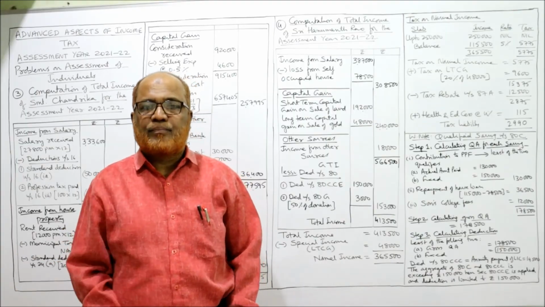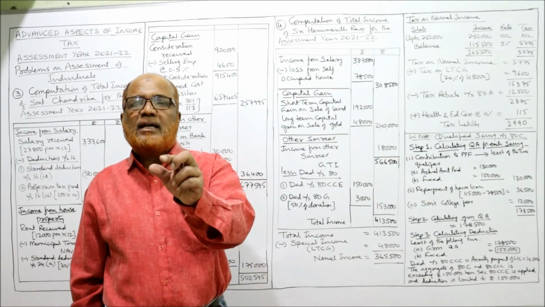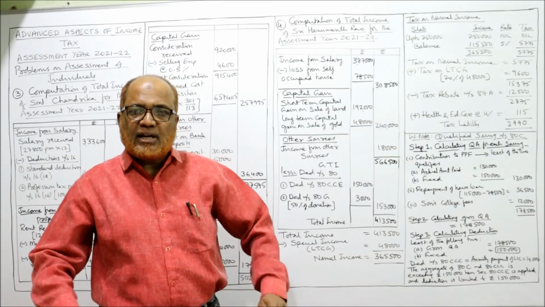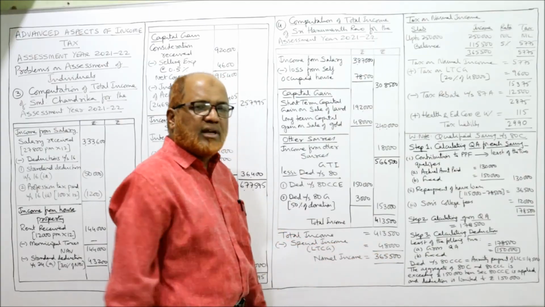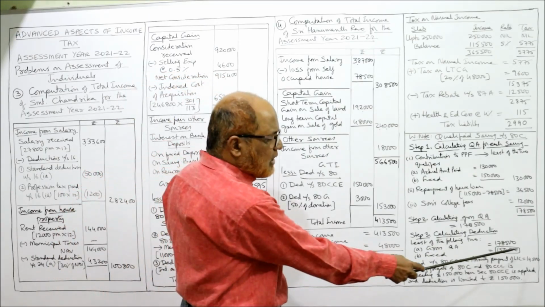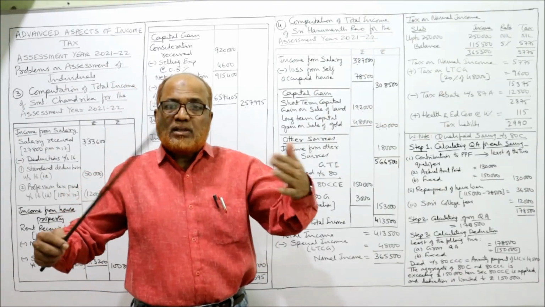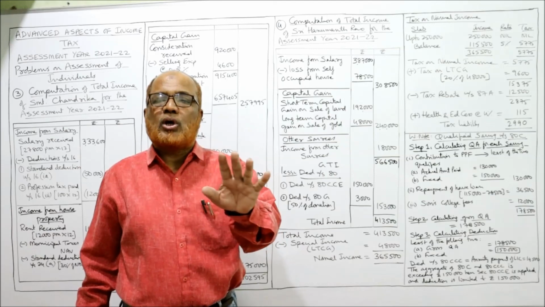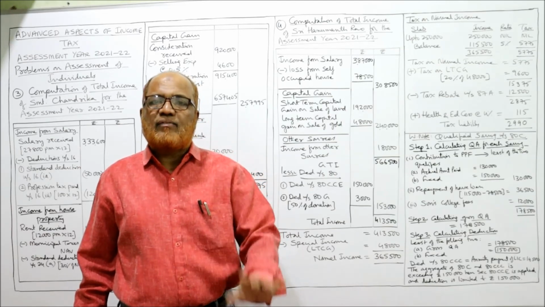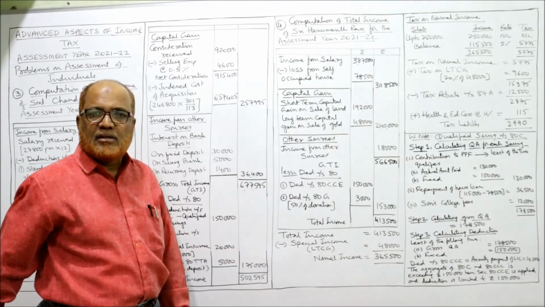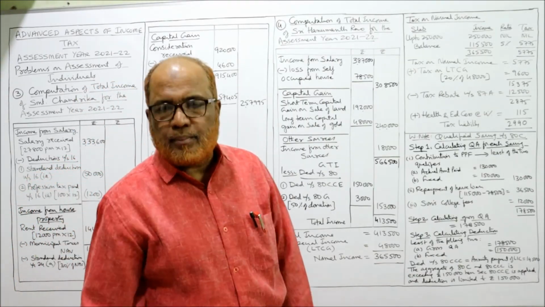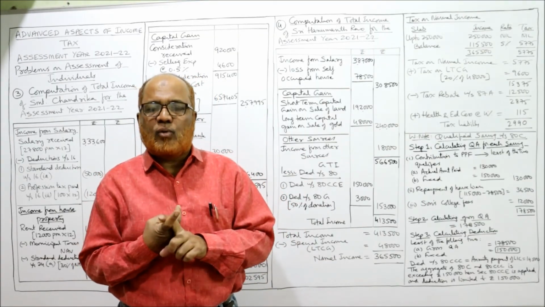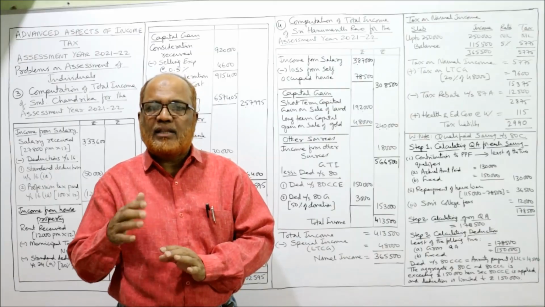One more restriction has been placed by 80CCE. So here the deduction under section 80C is 1,50,000 and 80CCC is 14,500, so the total is more than 1,50,000. But 80CCE says the deduction should not exceed 1,50,000. So only 1,50,000 deduction will be given. That's it. So this is the end of problem number 4. In this video I have completed 2 problems, third and fourth. Inshallah, the 5th problem will continue in the next video.